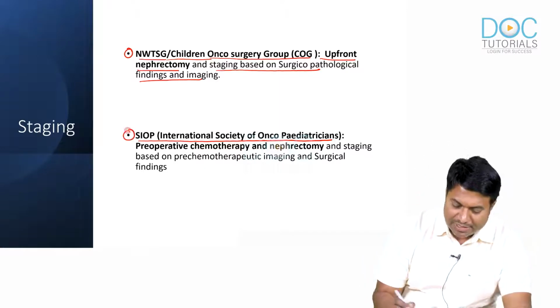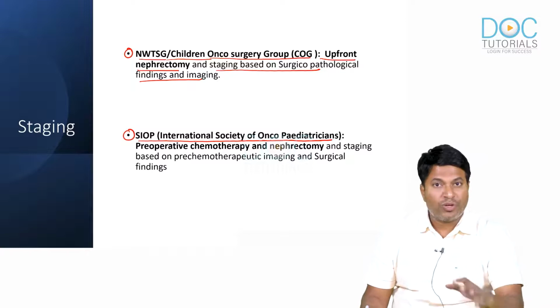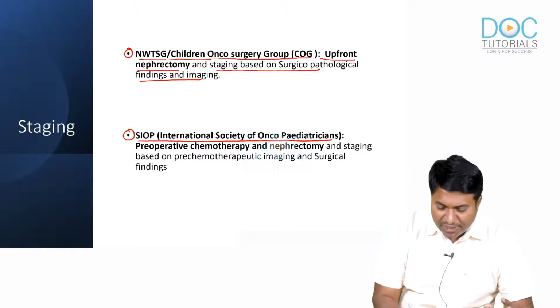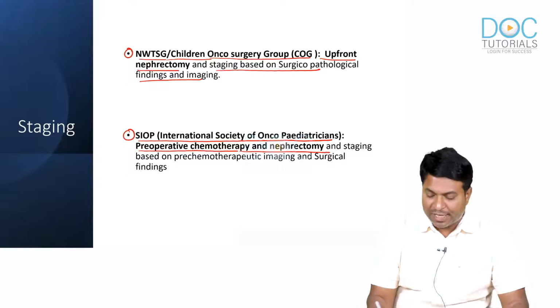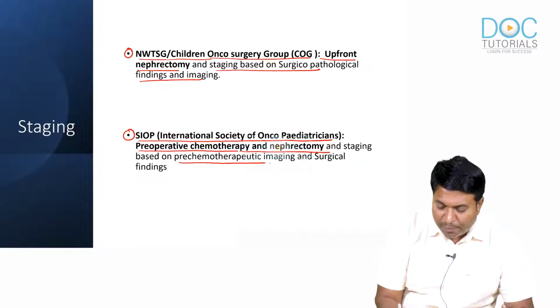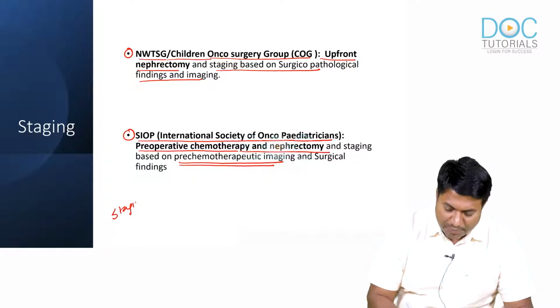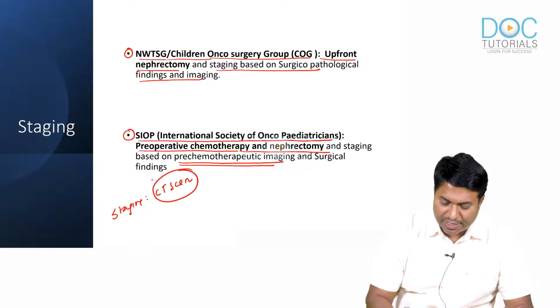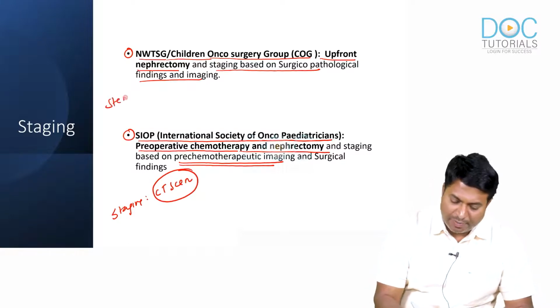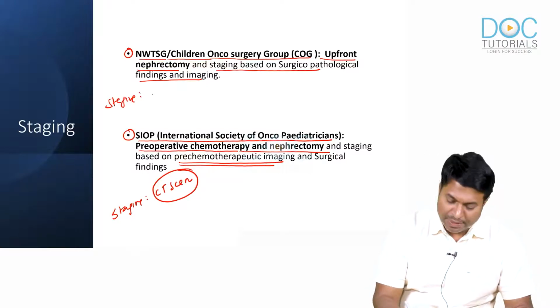And the other one is the SIOP group. In this group, we don't do surgery first. We first give pre-op chemotherapy and then we go for nephrectomy, and staging here is based on pre-op chemotherapy imaging. So staging in SIOP is based on CT scan. In the National Wilms Tumor Study Group, staging is based on the specimen.